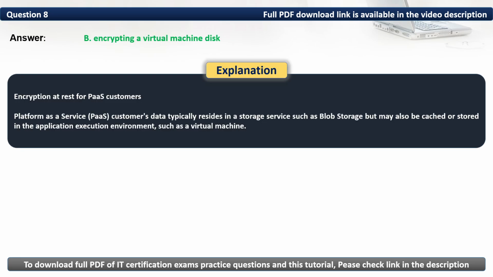Encryption at rest for platform as a service customers. Platform as a service customers' data typically resides in a storage service such as blob storage, but may also be cached or stored in the application execution environment, such as a virtual machine.